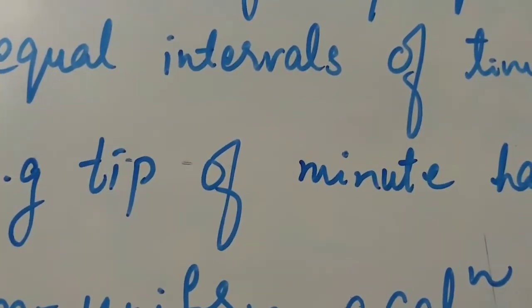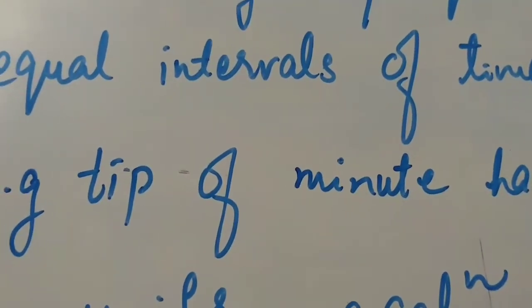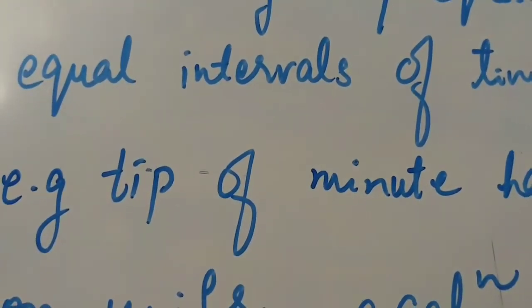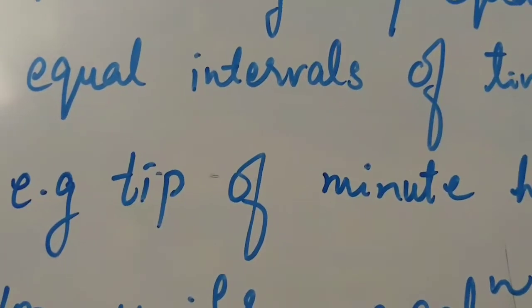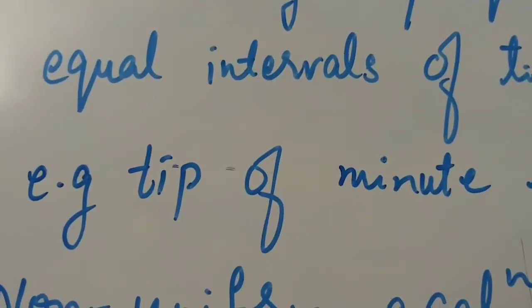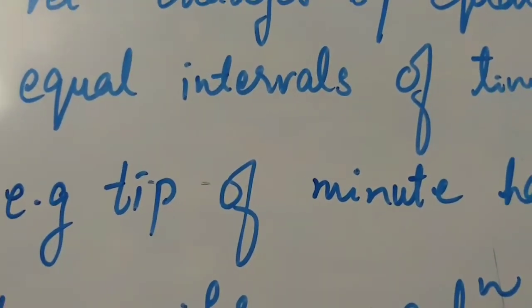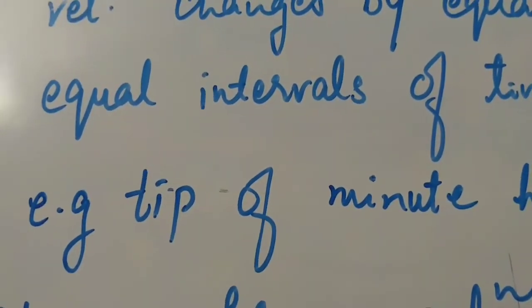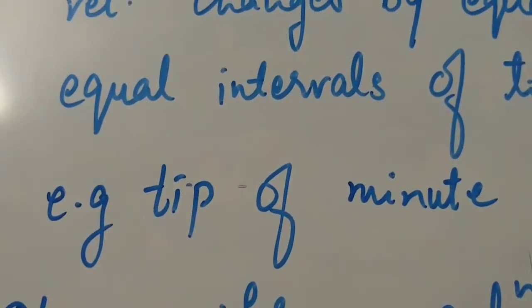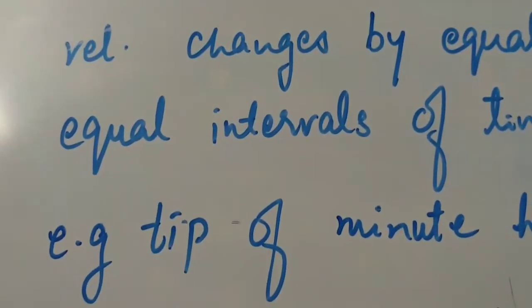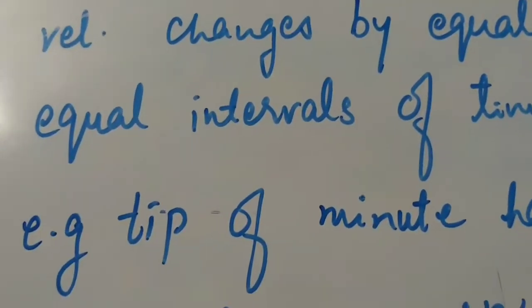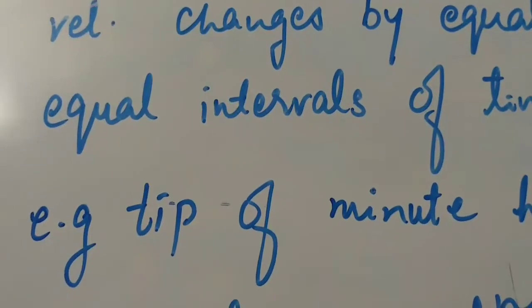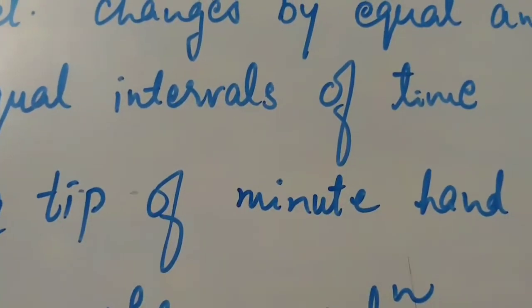Similarly, if you consider the tip of the minute hand of a clock, and consider its movement in 5 minutes, then it will travel the same distance for every 5 minutes. Meaning its velocity is changing at the same rate. It is covering the same distance for every 5 minutes. So the velocity is changing uniformly for equal intervals of time. So it is in uniform acceleration.